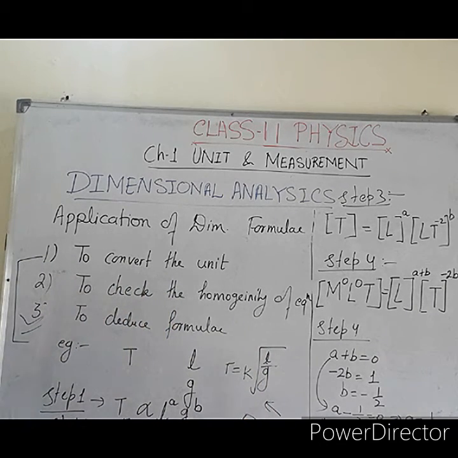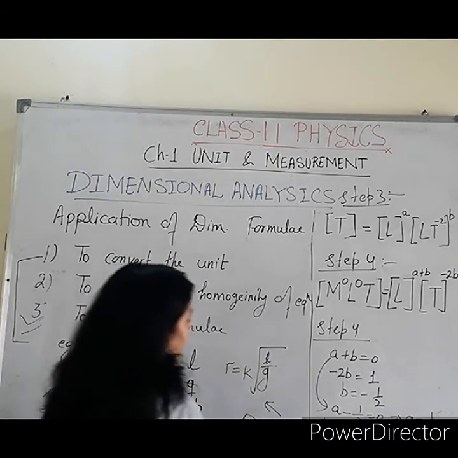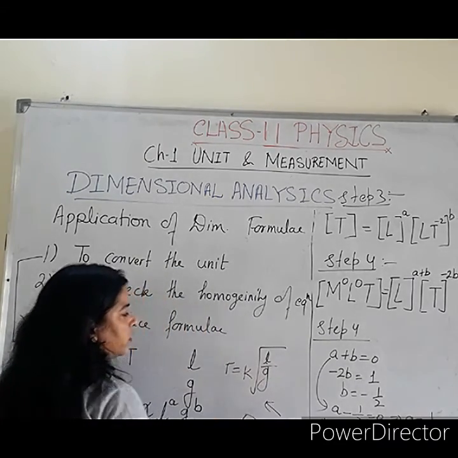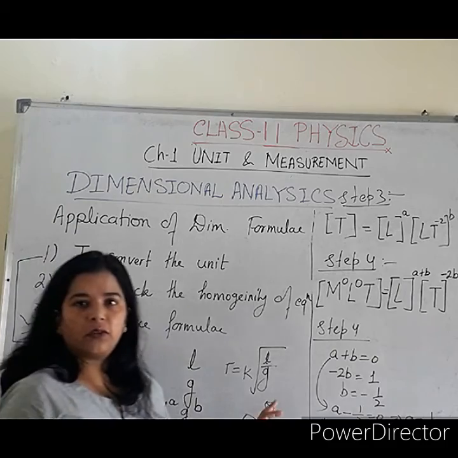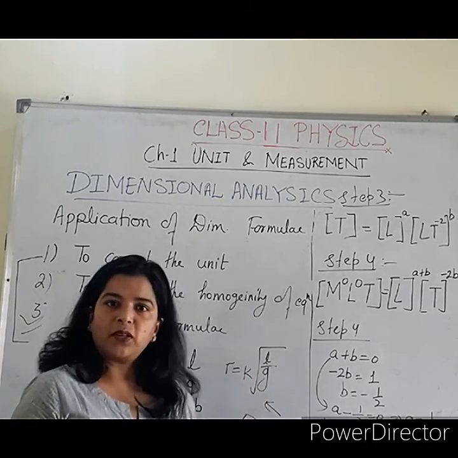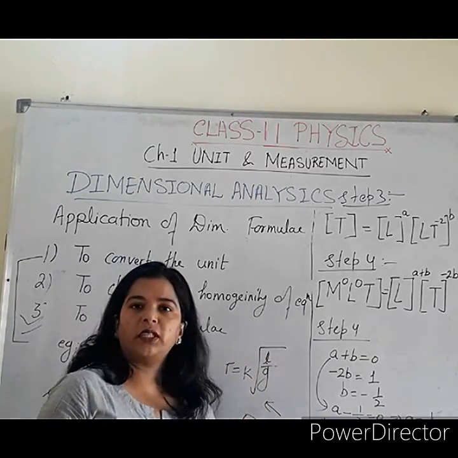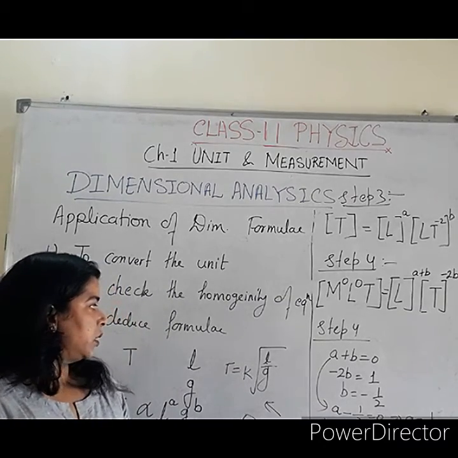Okay, minus half means what? There is a denominator term under the root. So, under root L divided by g. And the actual formula for the time period of a simple pendulum is T is equal to 2 pi under root L by g.